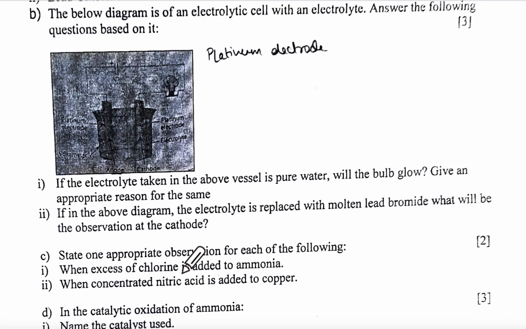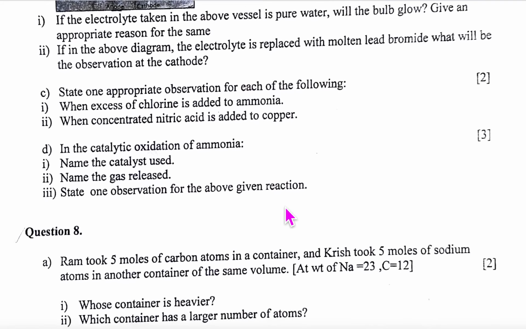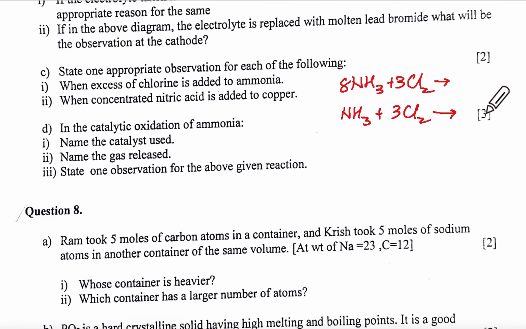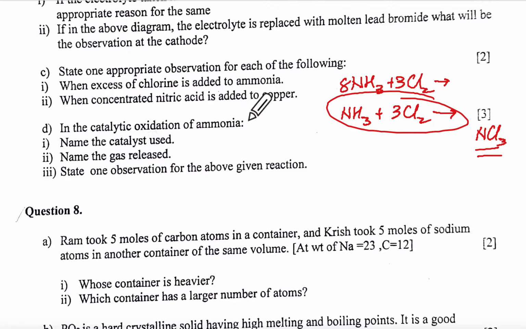Appropriate observation, excess chlorine added to ammonia. Excess chlorine means NCl3 and HCl. You have to know these reactions by heart, okay? If it is excess ammonia, then 8NH3 plus 3Cl2 will give us 6NH4Cl and N2. And if it is excess chlorine, then NH3 and 3Cl2, and what will it give us? NCl3 plus 3HCl. They are saying excess chlorine means this. So NCl3 means yellow explosive oily liquid.